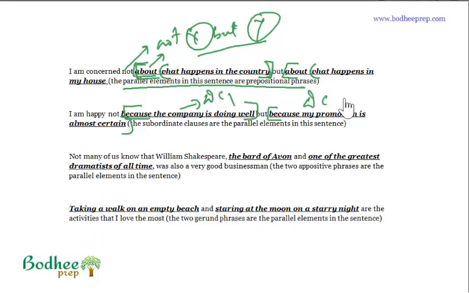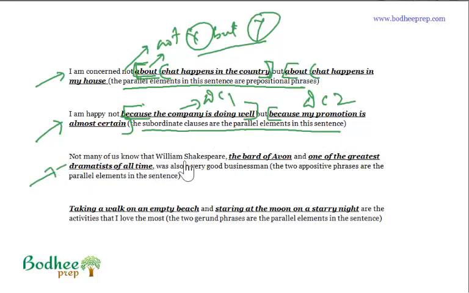Here we have the dependent clause 2, and they are coming in parallel within the idiom not X but Y. Just the way we had the idiom here, the same idiom we have here. But in this case, what was parallel was the prepositional phrases, and here what are parallel are the subordinate clauses. I am happy not because the company is doing well, but because my promotion is almost certain. The subordinate clauses are the parallel elements in the sentence. Let's go to the next one.